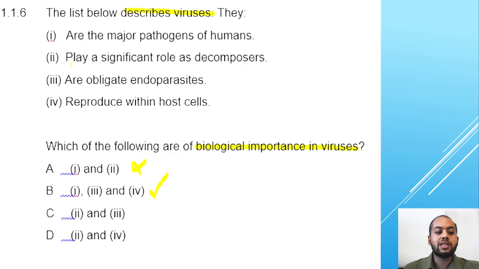Number 2 and number 3. Not only number 2 and number 3, because they do also reproduce within a host. Number 2 and number 4. Can't only take number 2 and number 4, because number 3 is also applicable. Therefore, the correct answer is B.